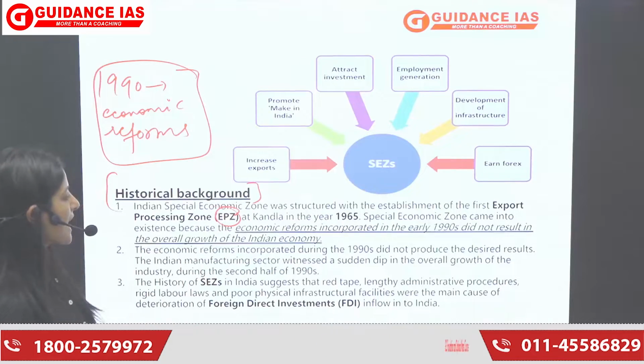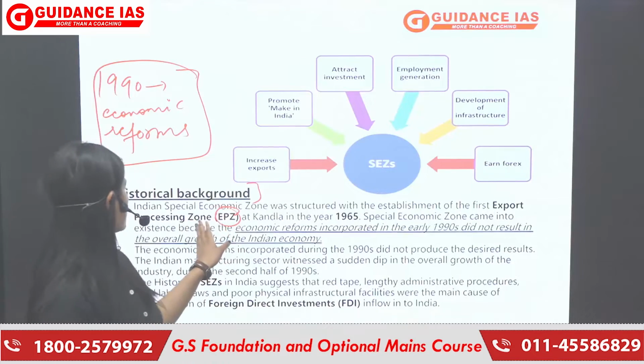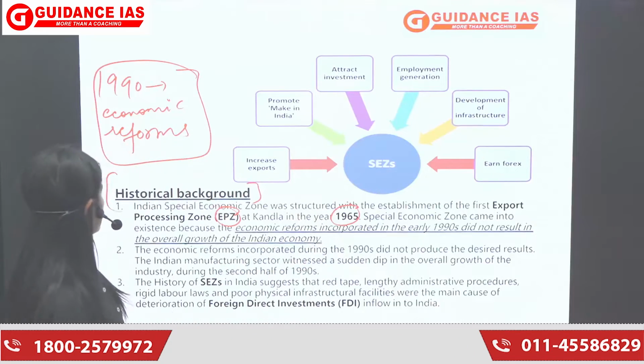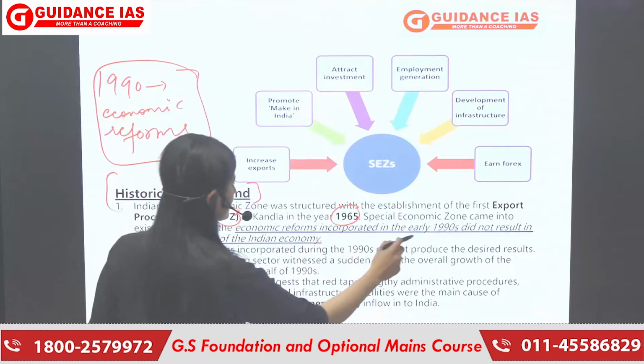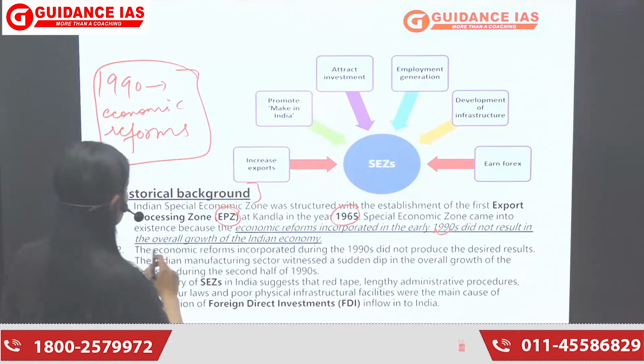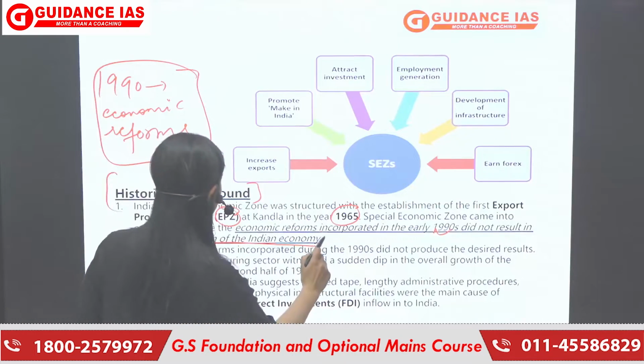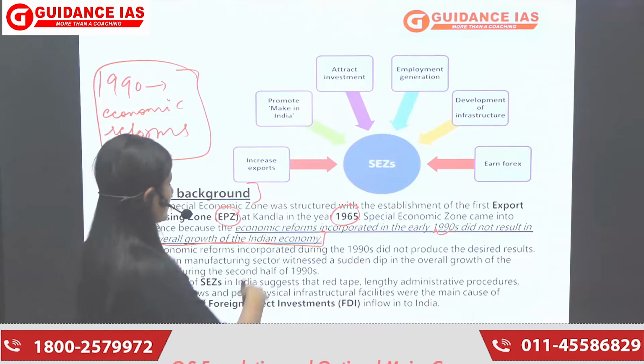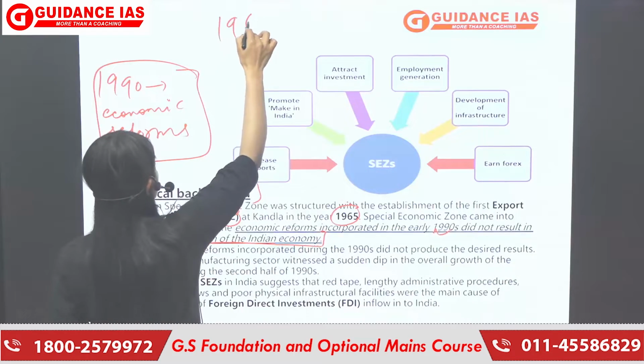So initially we had this EPZ, export processing zone, जो कि हमने 1965 में establish किया था, right? Because economic reforms incorporated in 1990 did not result in the overall growth of the Indian economy. This I have told you कि desired results हमें नहीं मिले थे, right? So 1965 the whole story started with.